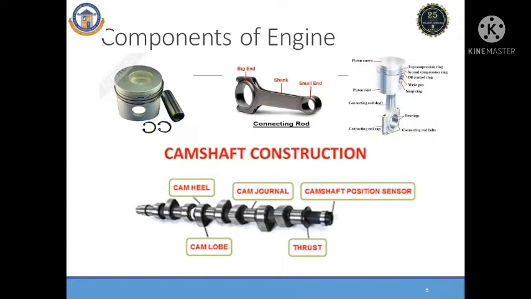So this is known as a piston arrangement. This is a piston. This is the piston top. This is the piston bottom. This is known as the piston pin. Now this part is known as the connecting rod. Then, how is the connecting rod connected with the piston? Here the piston pin is there, the piston is there, and this is known as the connecting rod. So the small end of the connecting rod connects the piston, and the piston pin is used to connect the small end of the connecting rod with the piston.